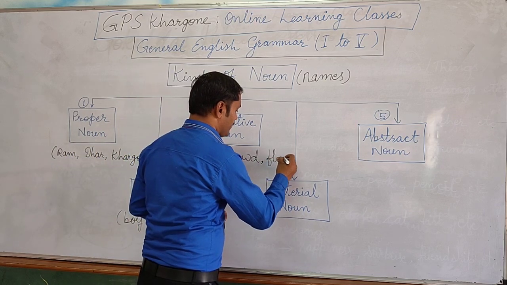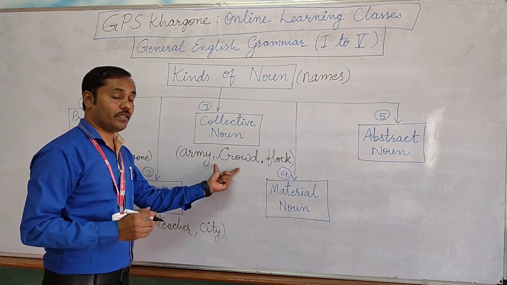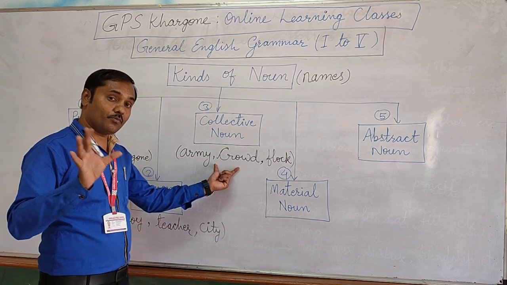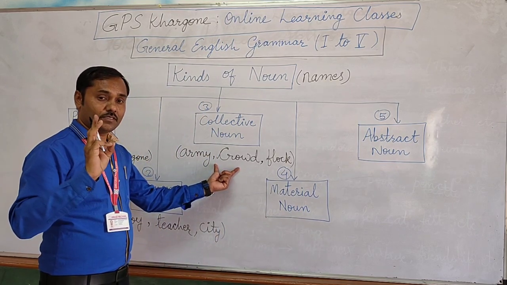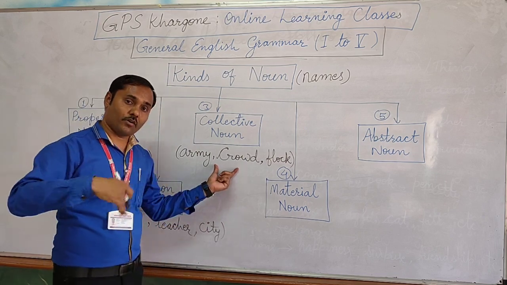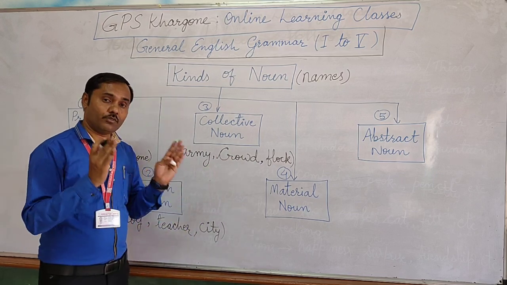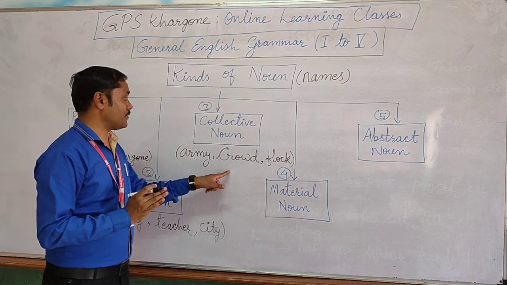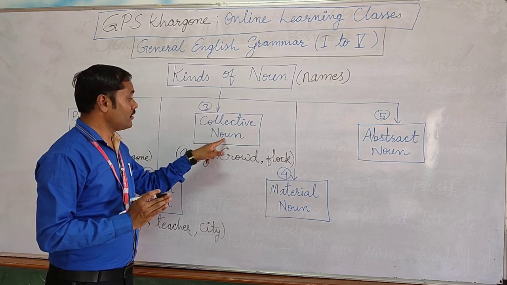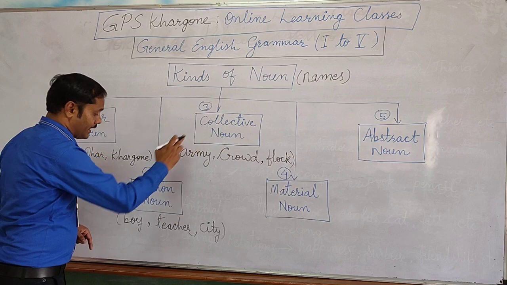So there are so many different names which are given to a group of people, group of places, group of things. When we give a name to a group, that specific group name is called a collective noun. Now there is a difference between common noun and collective noun.